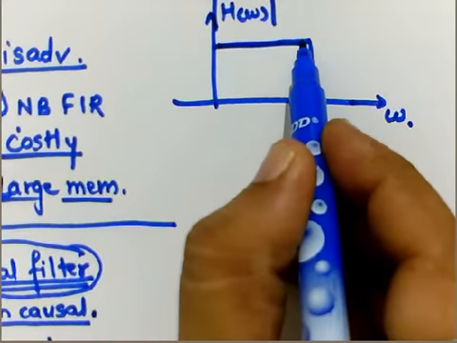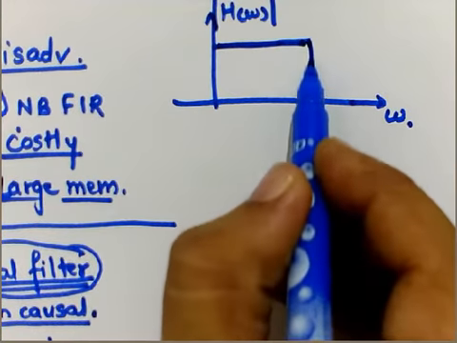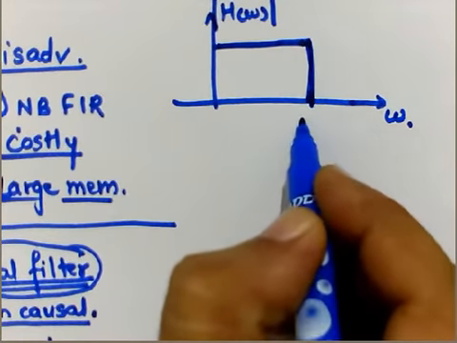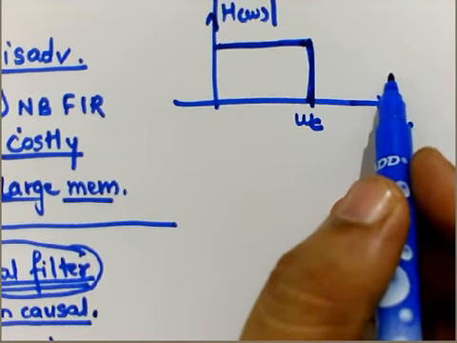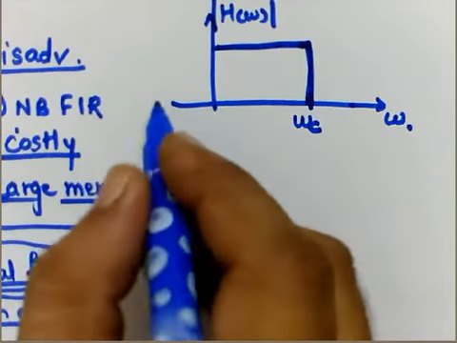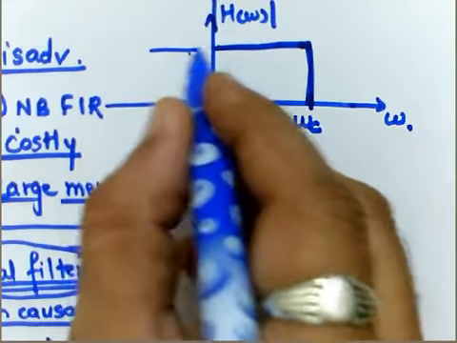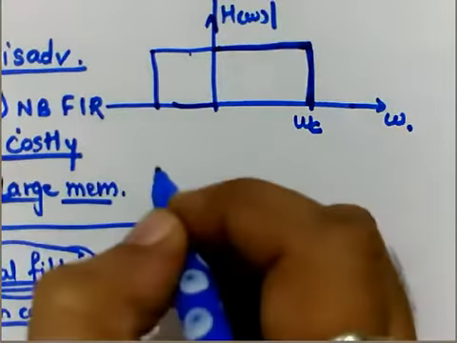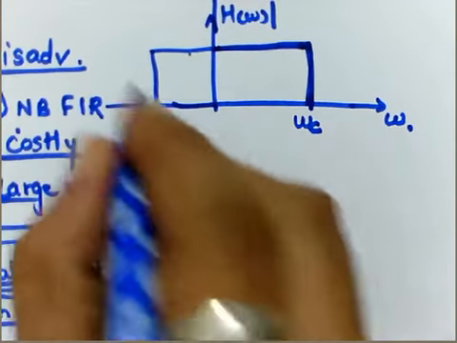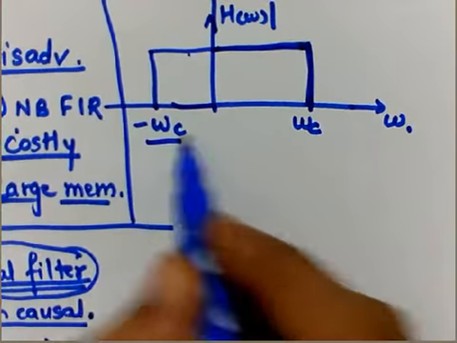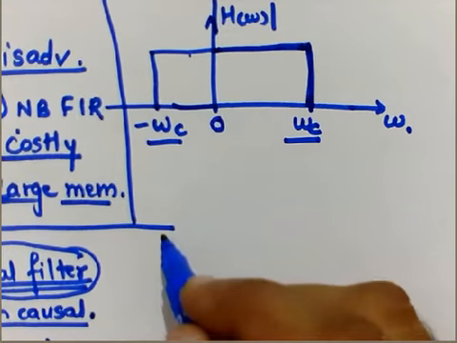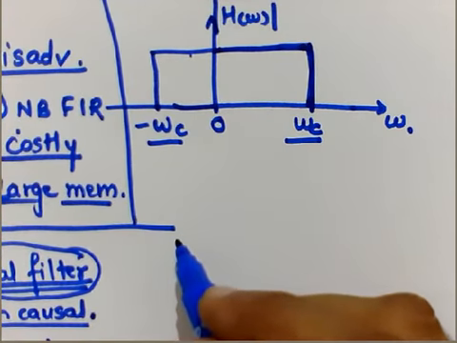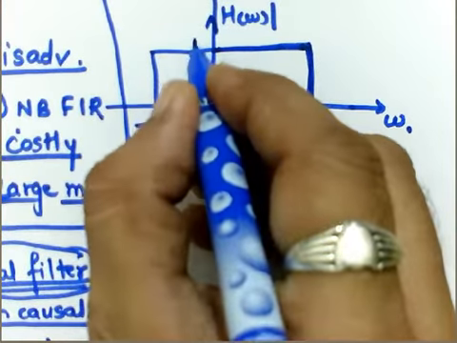This region is the pass band, and at this point it will be omega c, and the rest of the band is the stop band. If we extend it to the negative side also, this becomes the ideal low pass filter. So minus omega c to plus omega c is its range. This is the 0 value, and let's assume the amplitude is 1.